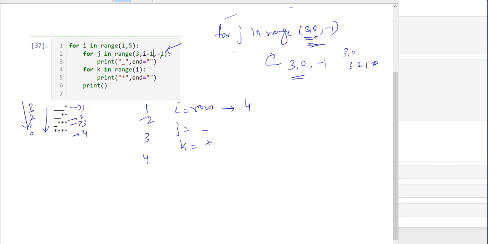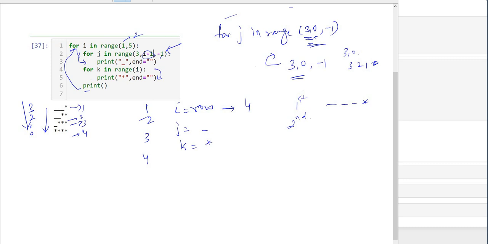Now suppose in the first iteration it goes 3 to 1. Consider here it is 0. It goes 3 to 1, and here I have used k, so it will give me 1 star. So after my first iteration with 3 comma 0 it is 1, 2, 3 and star. Now star is printed and we go to the new line, and now again we go to the for loop. Here i becomes 2. Second iteration: this is my first and this is my second. i is equal to 2.